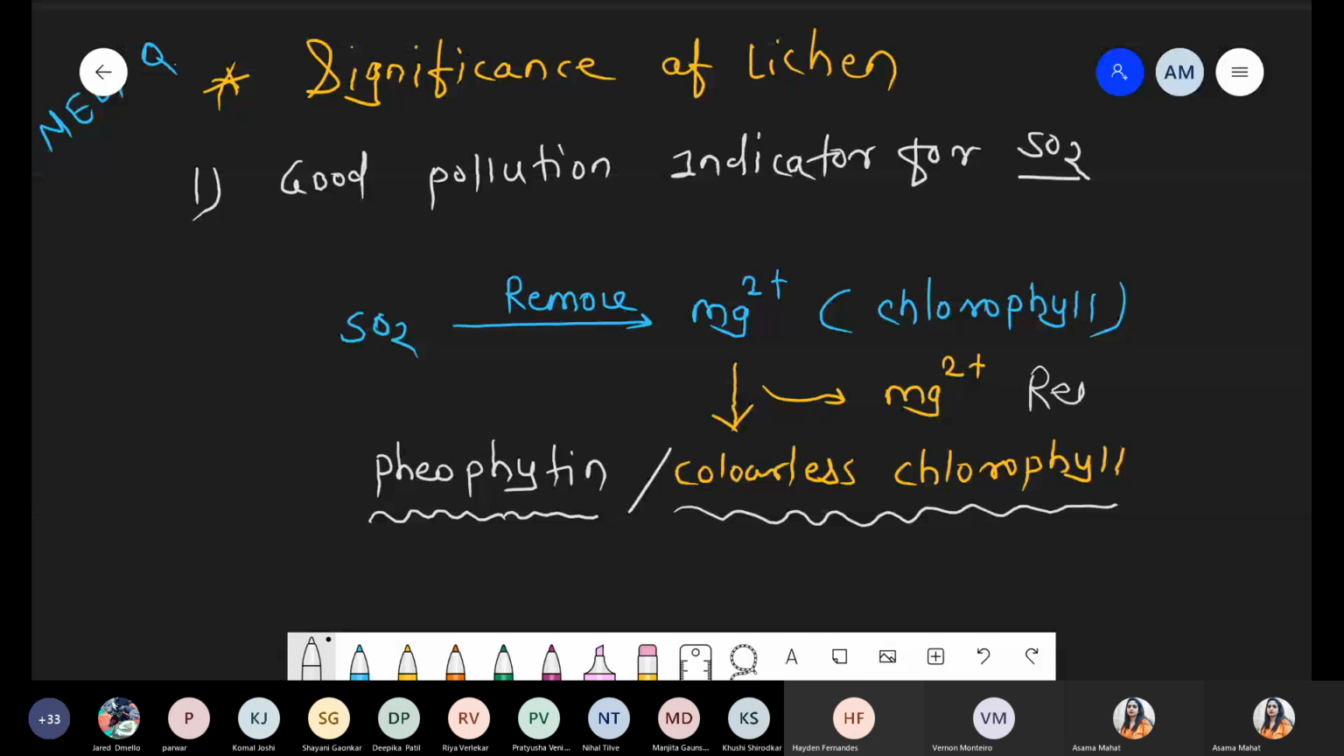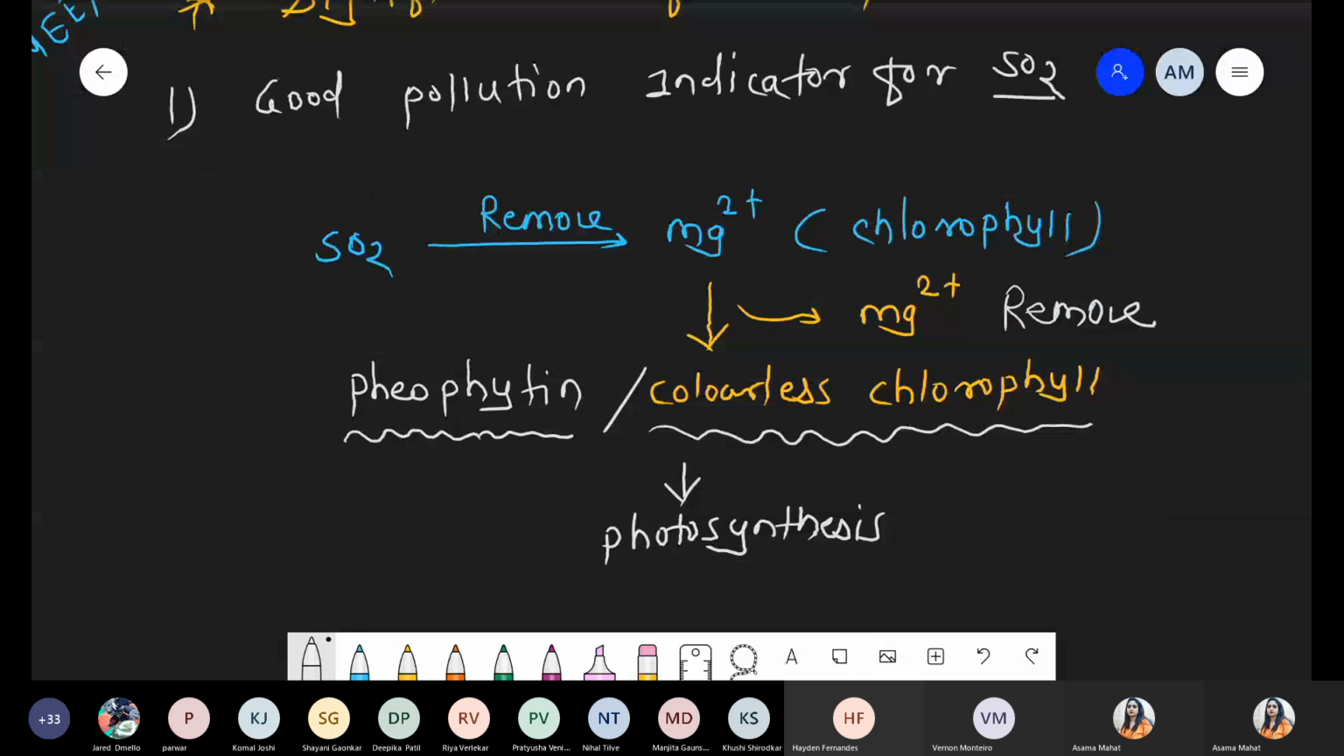You know very well, if colorless chlorophyll is formed, it means the photosynthesis process decreases, it stops, it declines. So slowly it decreases. So the first significance: these are good pollution indicators for SO2.